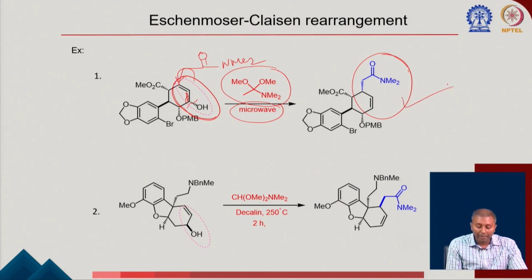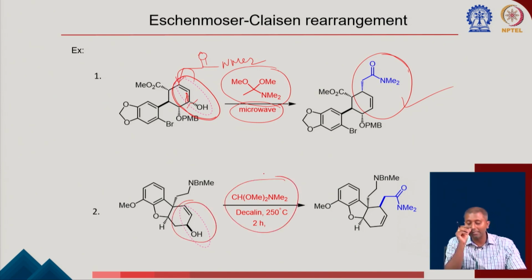Okay. Again, from this example, if you are trying to write the product for this Eschenmoser-Claisen rearrangement, what is happening? Again, we can see the double bond is getting shifted here, and this particular group is moved here. So now you see that this carbon-oxygen bond is getting cleaved, so you have a double bond formation here, and this carbon, you are seeing this CH2, so this double bond is coming to here, and here we are seeing the introduction of this CH2CONMe2 group. So at the end of the day, it is actually forming this gamma-delta unsaturated amide.